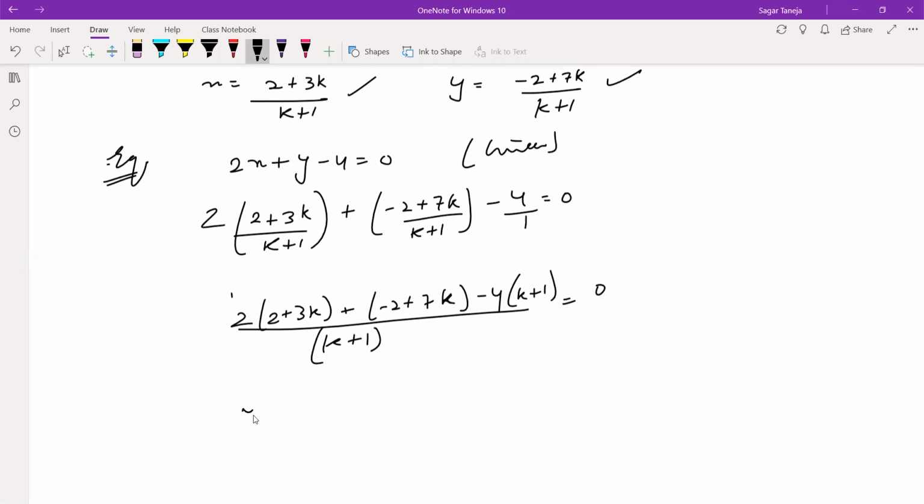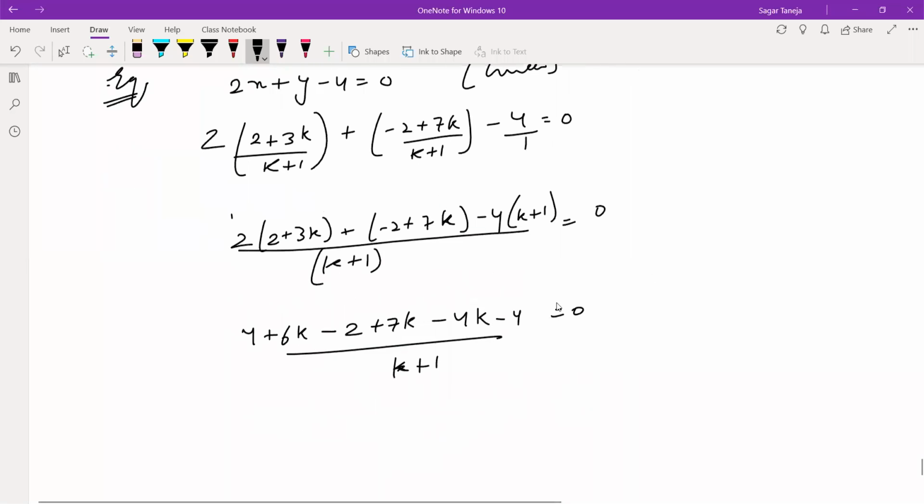Now multiply: 4 plus 6k, plus will not come, then minus 2 plus 7k and minus 4k minus 4 upon k plus 1 is equal to 0. And this k plus 1, bring that side, take it that side, 0. So it is 6k plus 7k, 13k minus 4k, 9k. Then this cancels out, so minus 2 is equal to 0. 9k is equal to 2 and k is equal to 2 by 9.